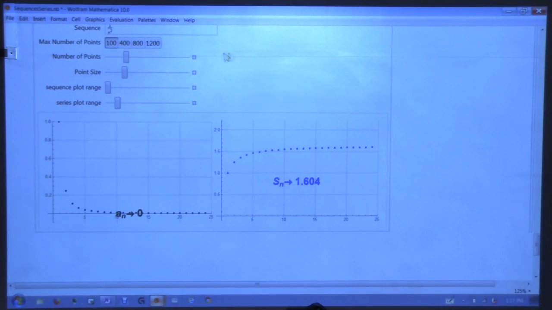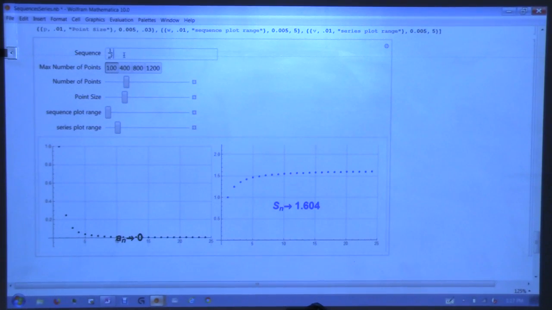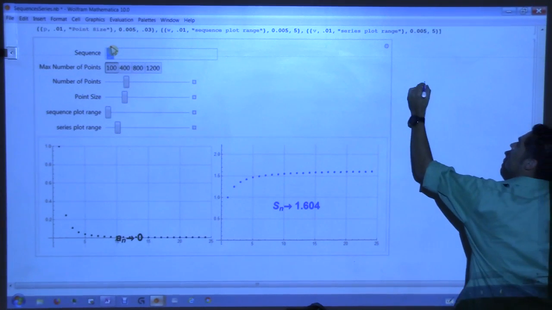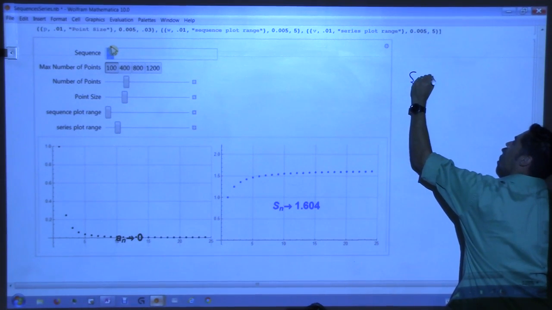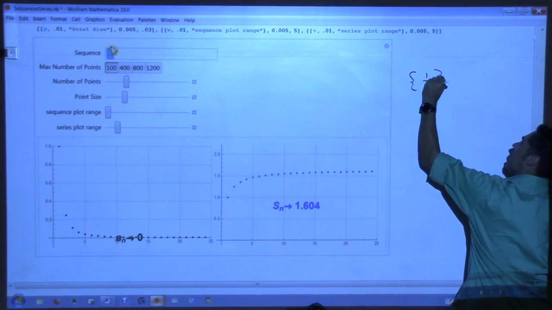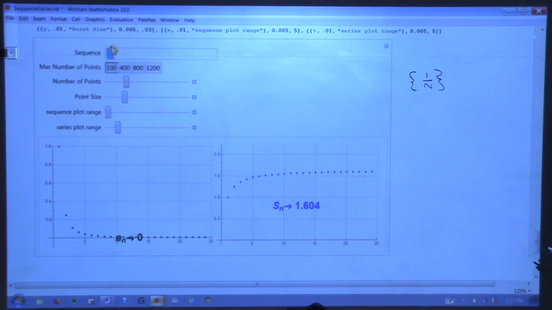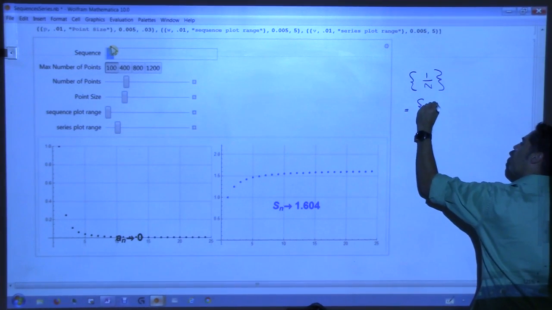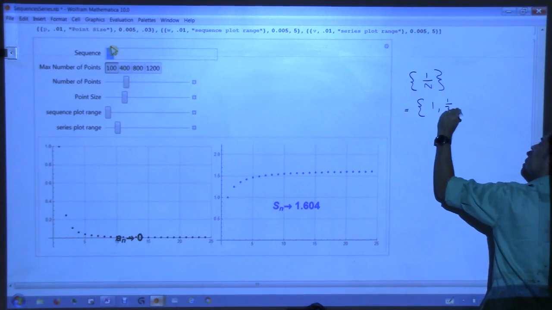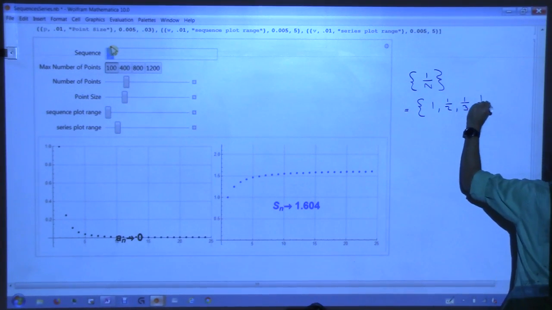Now, let's pick another sequence. How about instead of 1 over n squared, just 1 over n? That's an appropriate way to write the infinite sequence 1 over n, and that is the sequence 1, 1/2, 1/3, 1/4.